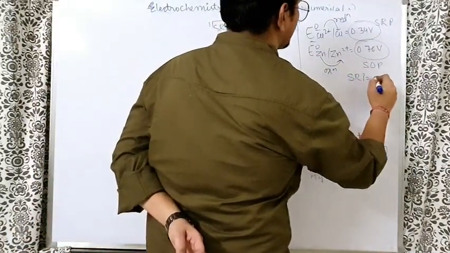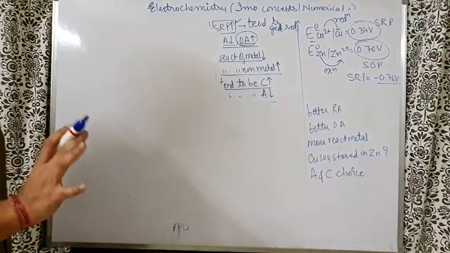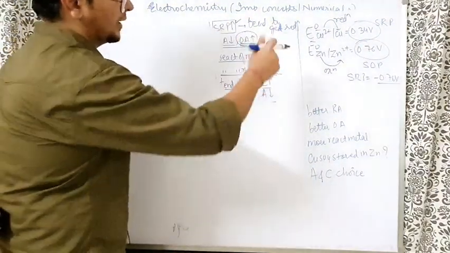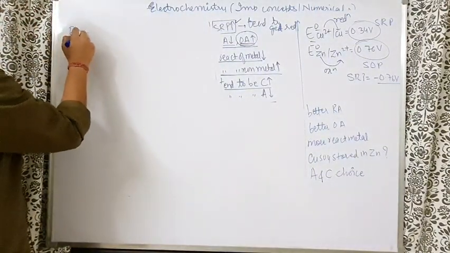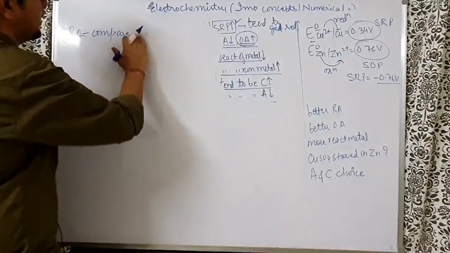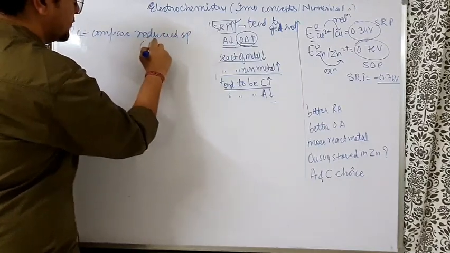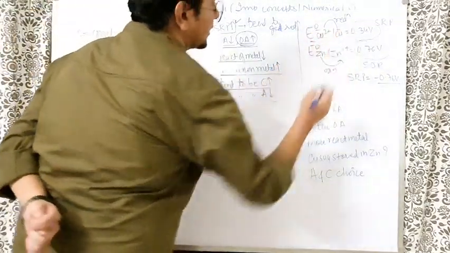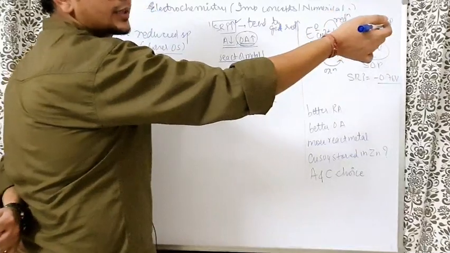So bhaiya, SRP is minus 0.76 volt. So firstly I checked whether SRP or SOP is clearly given or not. So bhaiya, SOP was given, it was a trap. And we came out of the trap, both are SRP now. So who is the better reducing agent? So understand, for reducing agent, compare reduced species. Reduced species means species with the lower oxidation state. So batao yaar, out of Cu2+ and Cu, who has the lower oxidation state? Sir, copper has 0, that is the lower oxidation state.